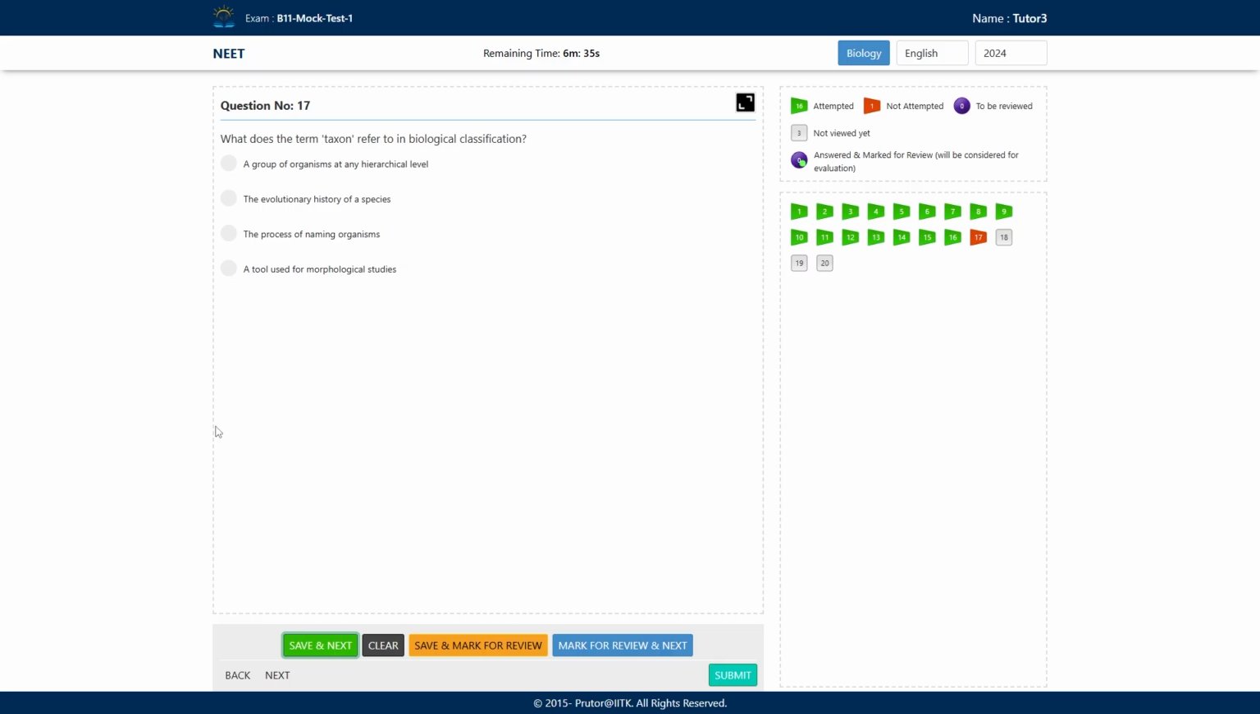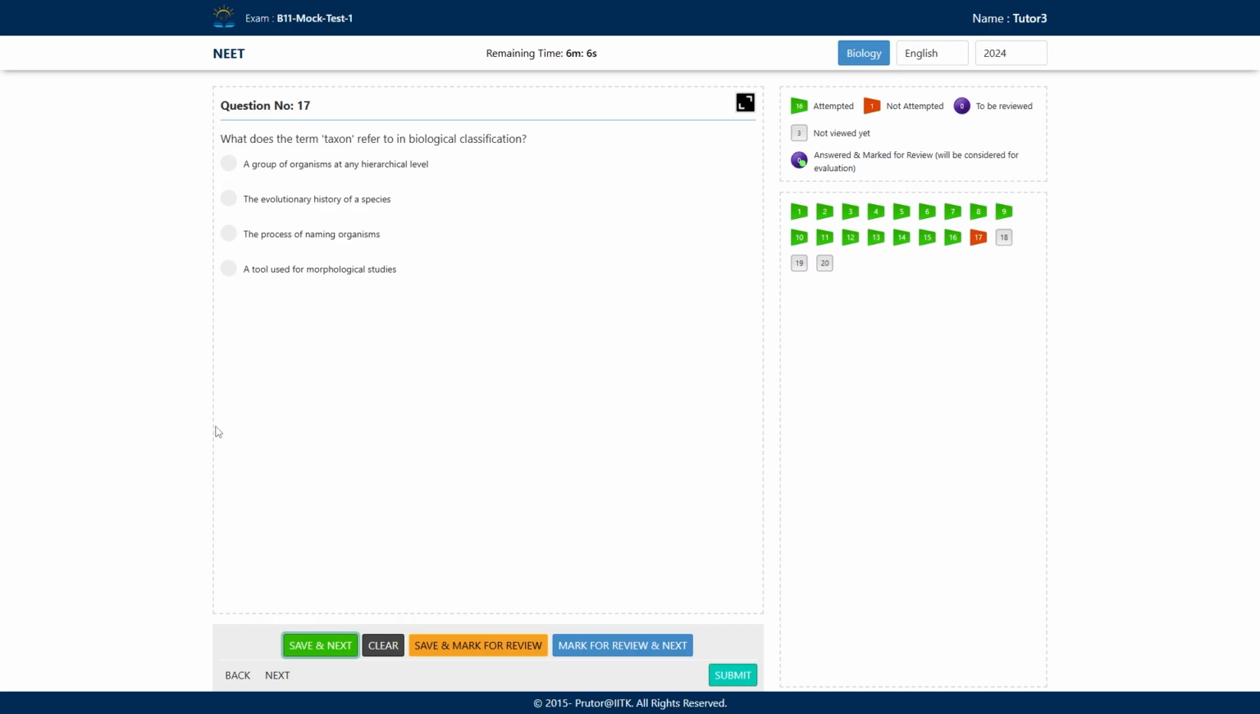What does the term taxon refer to in biological classification? Very important question. Let us see the options. A, a group of organisms at any hierarchical level. B, the evolutionary history of a species. C, the process of naming organisms. And D, a tool used for morphological studies.